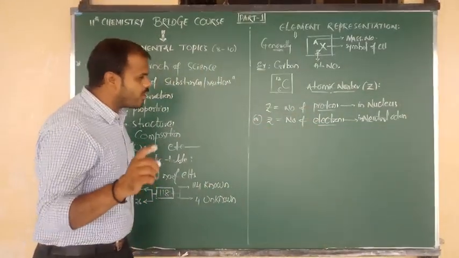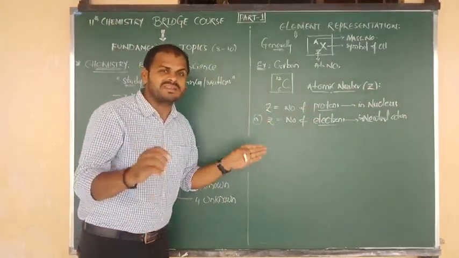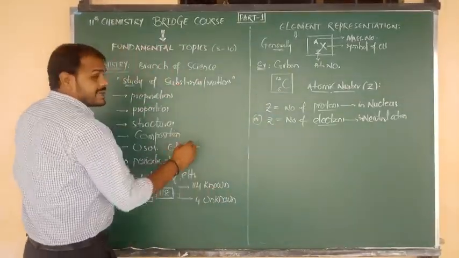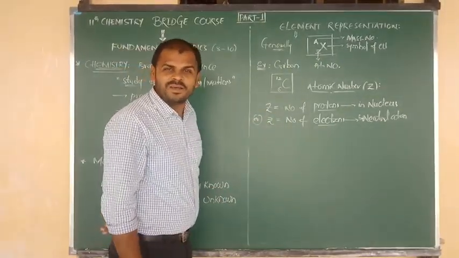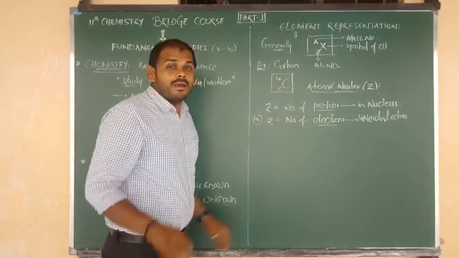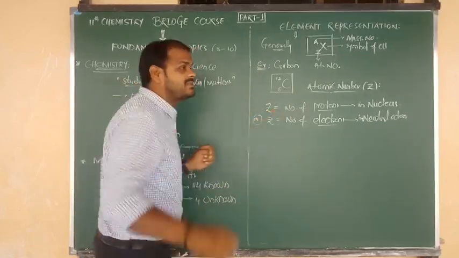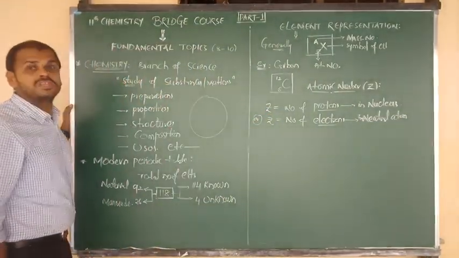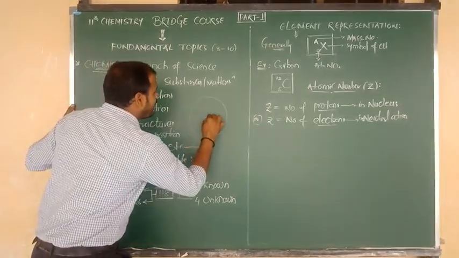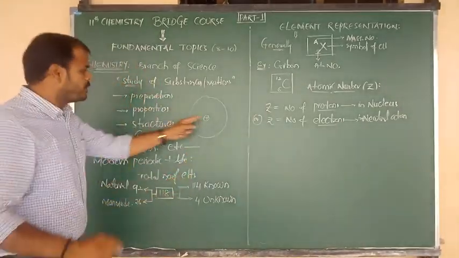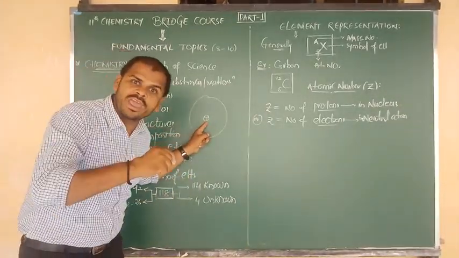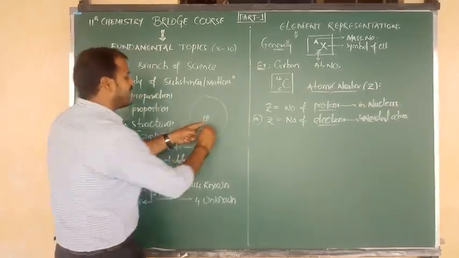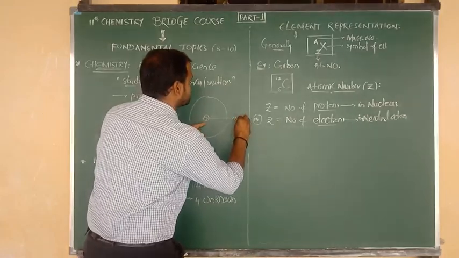Now listen carefully. I want to show you, sir, where the protons are present, where the electrons are present, and what about neutrons. Okay, right. As per Bohr's atomic model and as per Rutherford's atomic model, I hope we know very well that atoms are spherical in shape. In that spherical atom, centrally in a small dense portion, the positive charge is located. Such a small dense positive region, or area, is known as the nucleus.